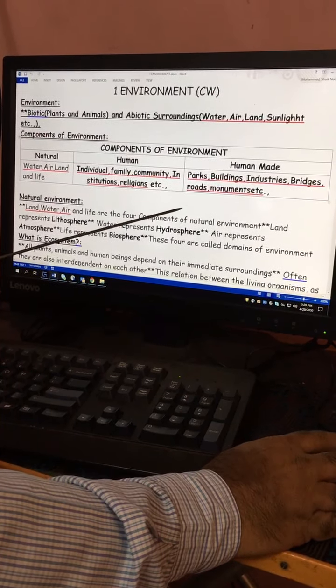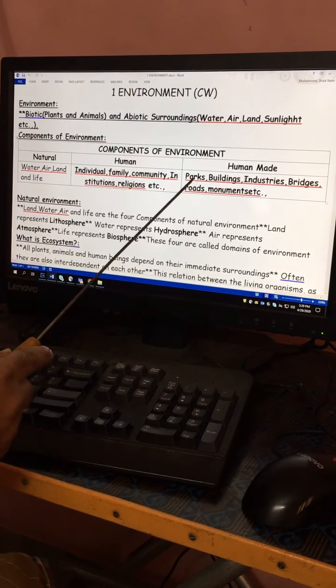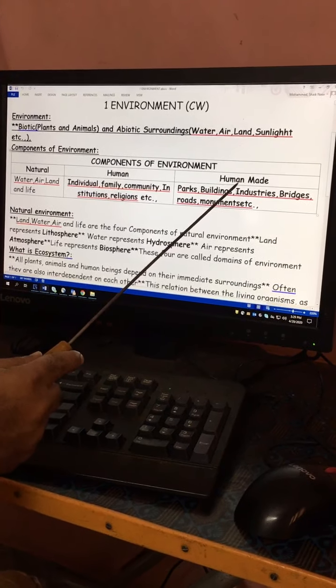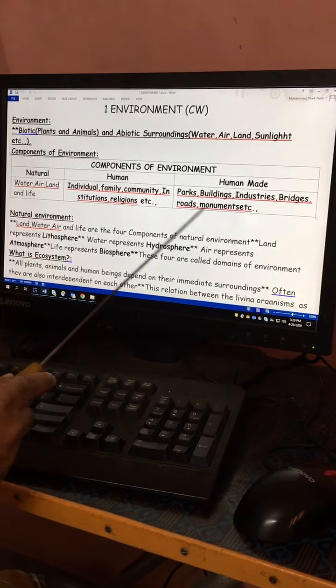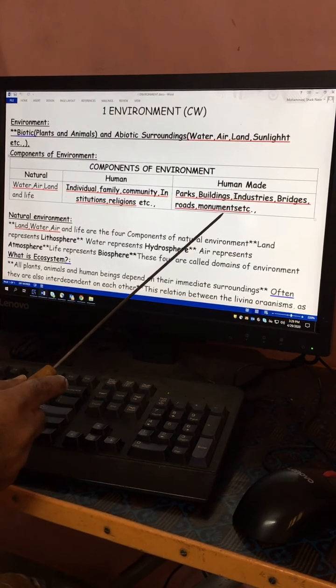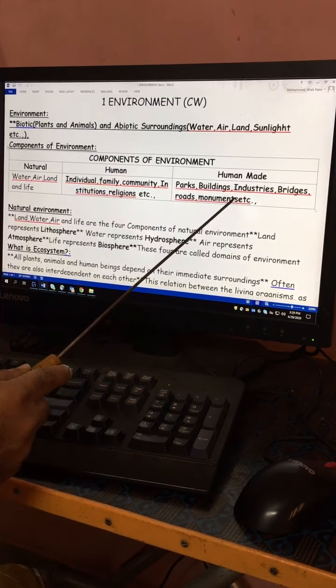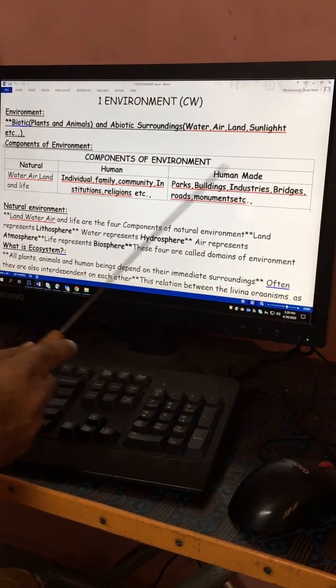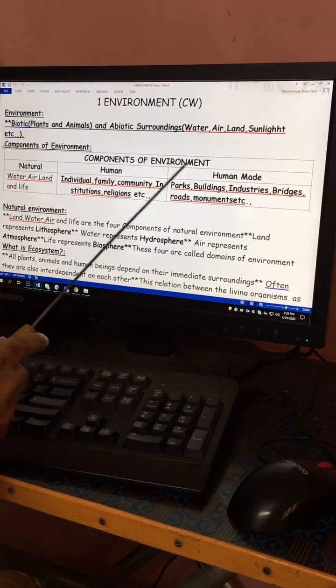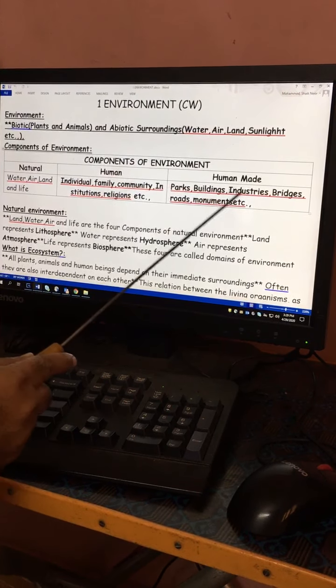So this is the human-made environment. If you just think, you can write some more important things about the human-made environment: parks, buildings, industries, bridges, roads, monuments, your books, and then your houses. Then your fans and tubelights are all created by humans. So these are the three components of environment: natural, human, and human-made.